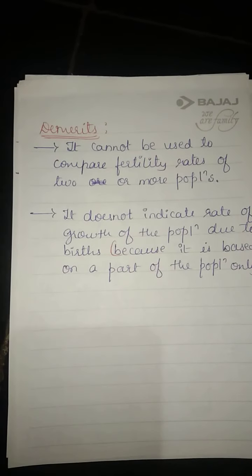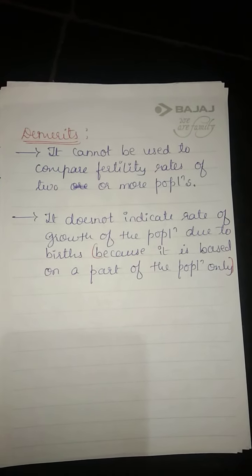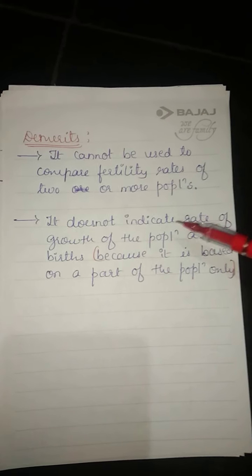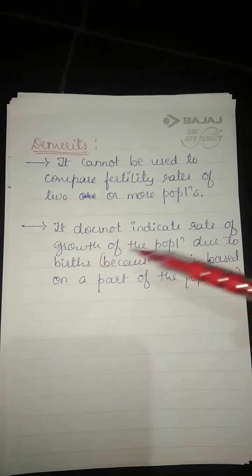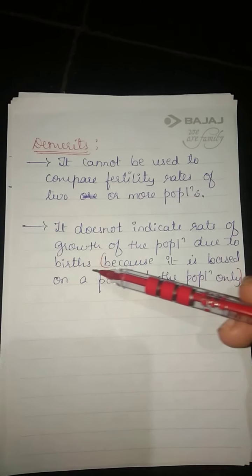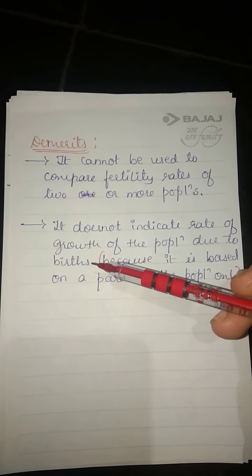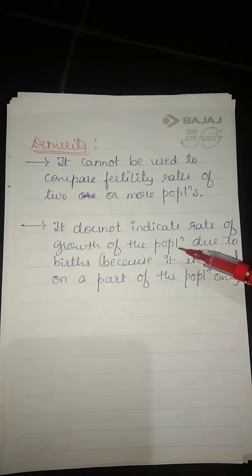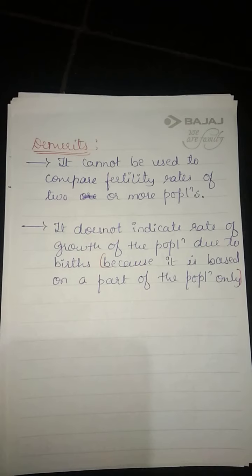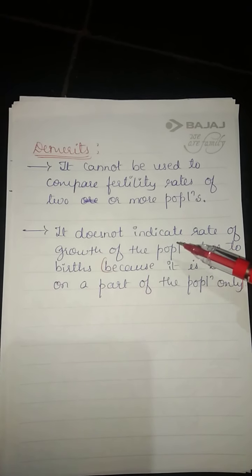We have another measure, we'll see later. One more is there. It does not indicate the rate of growth of population due to births, but crude birth rate indicates the rate of growth of population. Here it is not.